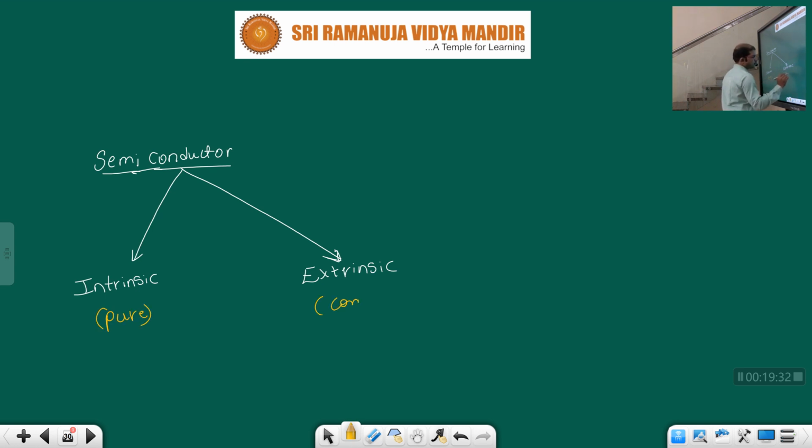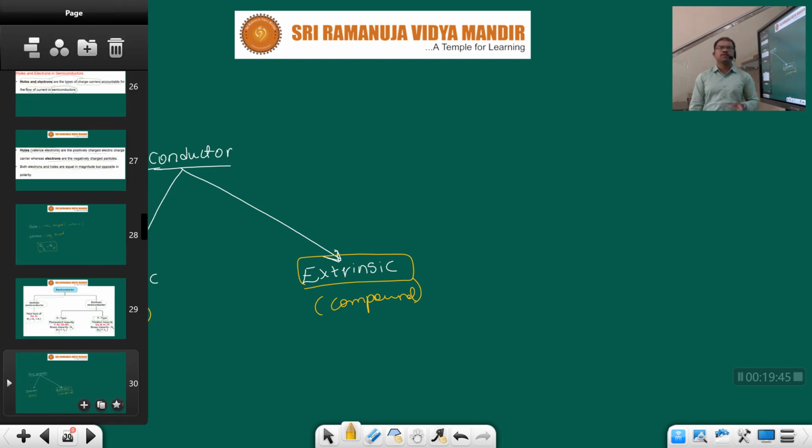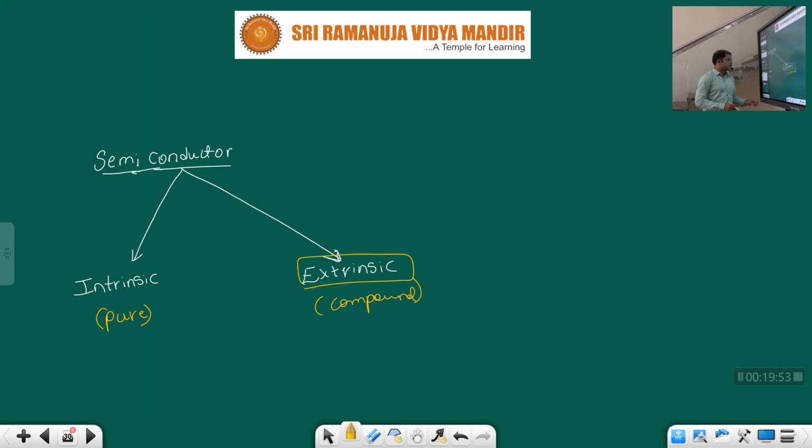This one is a compound. Our entire discussion now is on extrinsic only. If you take pure form, the density of holes and the density of electrons are both equal, which means the field of application is very limited. So whenever we mix with some other impurities, its features will change. One type of semiconductor contains more electrons, like n type.